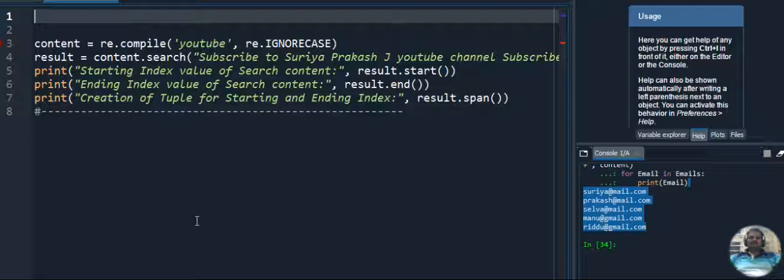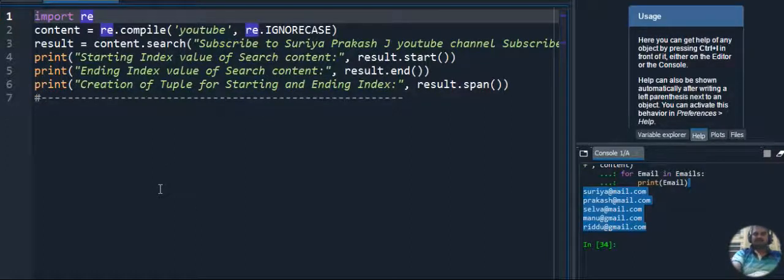Now I am just importing re, so that we are able to use re in the entire program. You can see in this particular code, re.compile I am giving YouTube with re.IGNORECASE. YouTube may occur anywhere in the particular content.